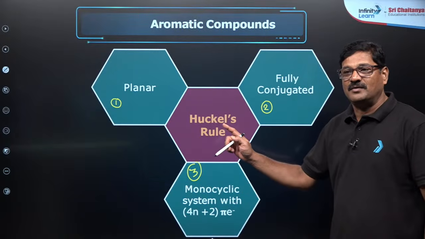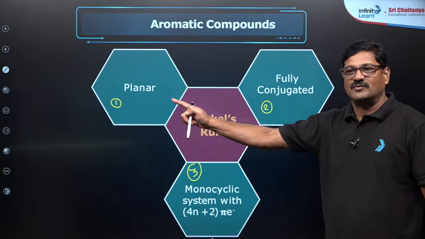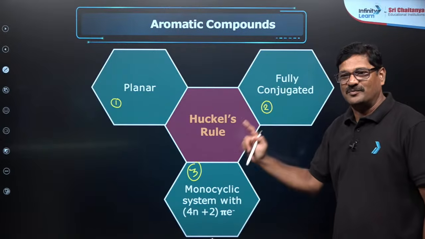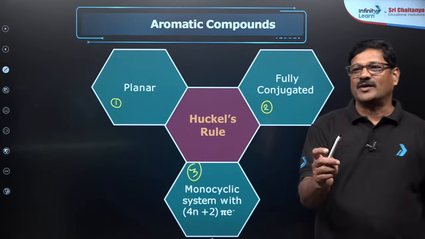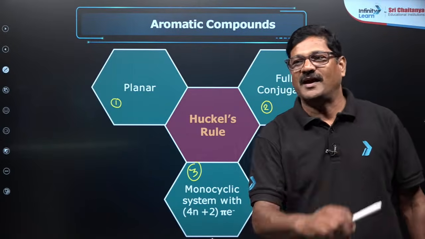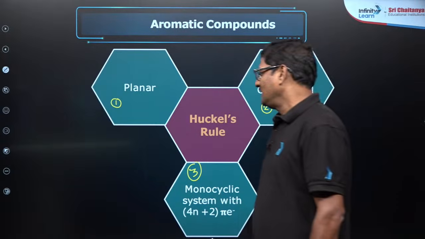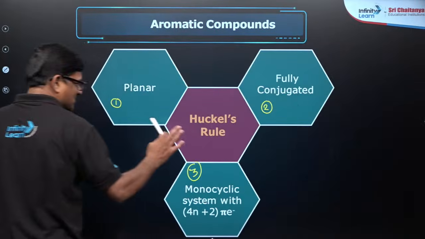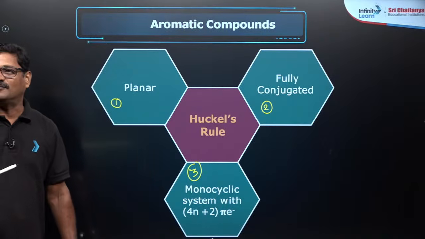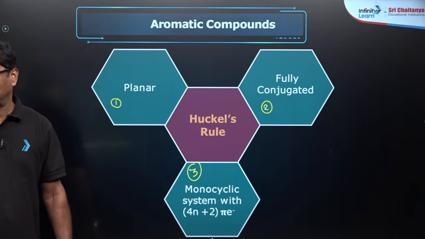If a compound satisfies point number 1, point number 2 and point number 3, then only you can say a compound is aromatic. If any one of the points is missing, the compound cannot be aromatic.